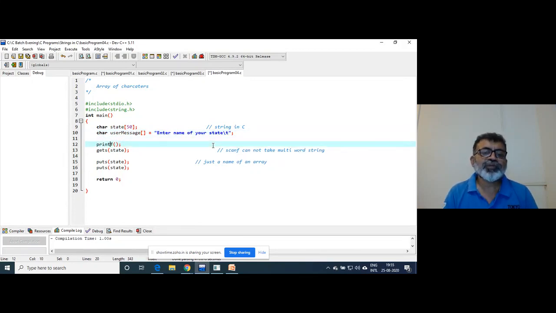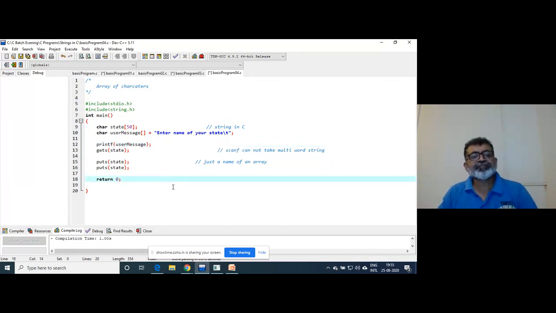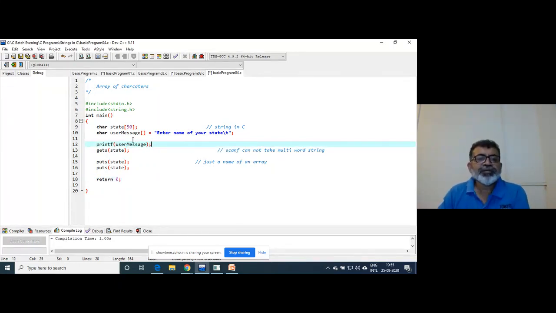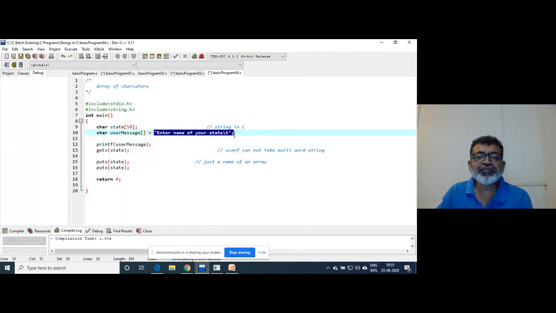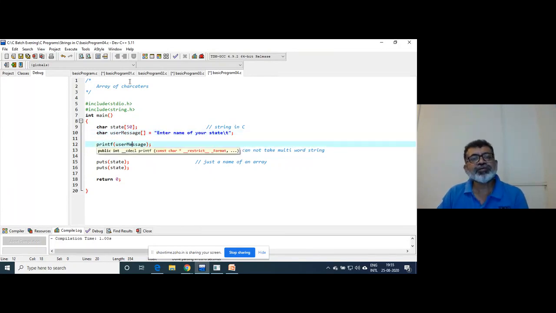So what should be printed? That's it. User message is printed, because this is a string. So I have stored a string in one character array and passed that. That is okay. That is no problem.